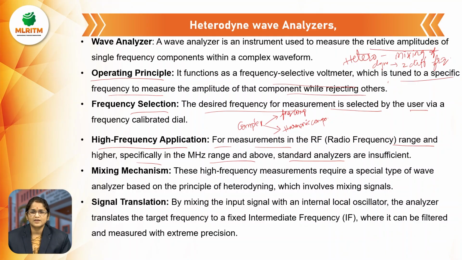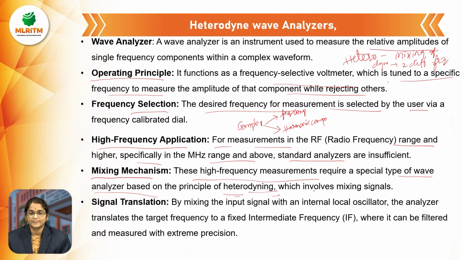If we are selecting the high frequency range, we compulsorily consider the local oscillator frequency for the higher, radio frequency range. What is the mixing mechanism? These high frequency measurements require special types of wave analyzer based on the principle of heterodyne, that is, the mixing of two different frequency signals.